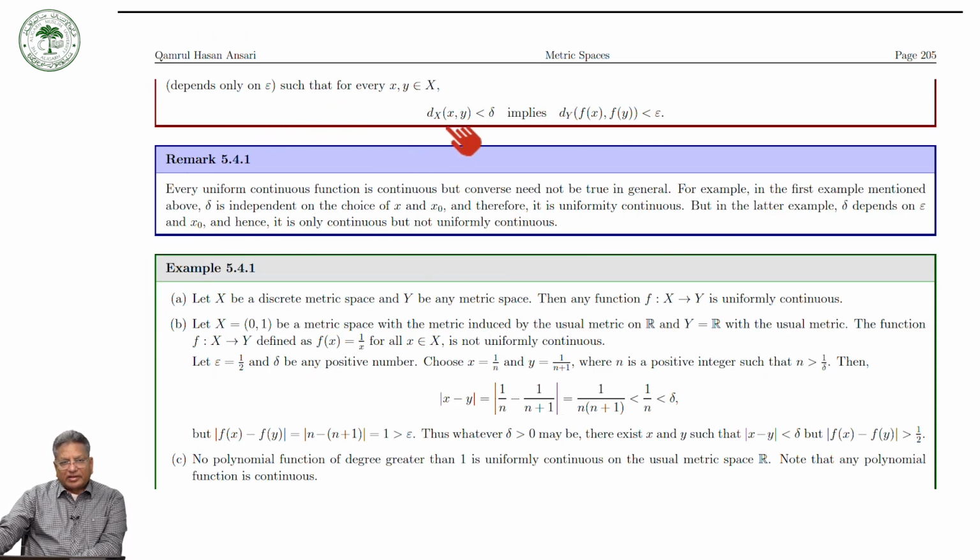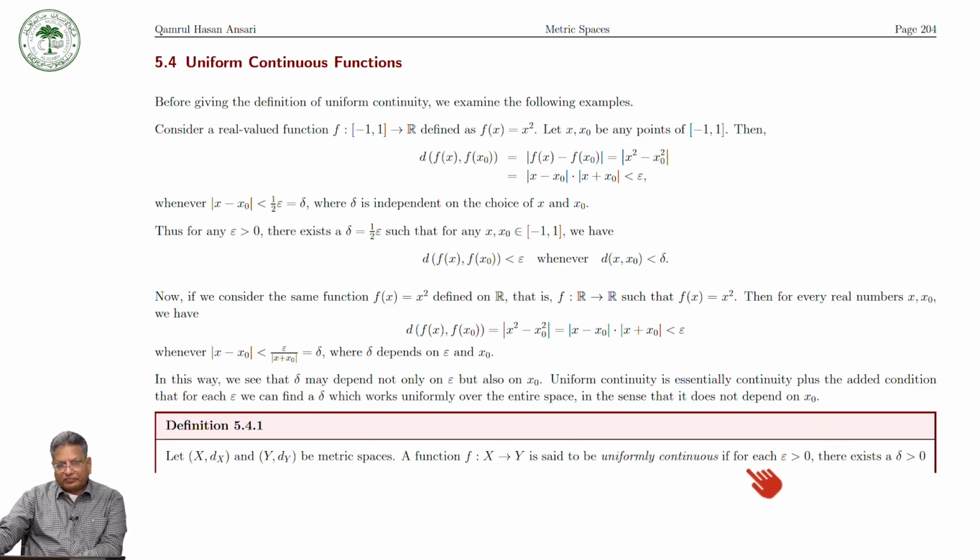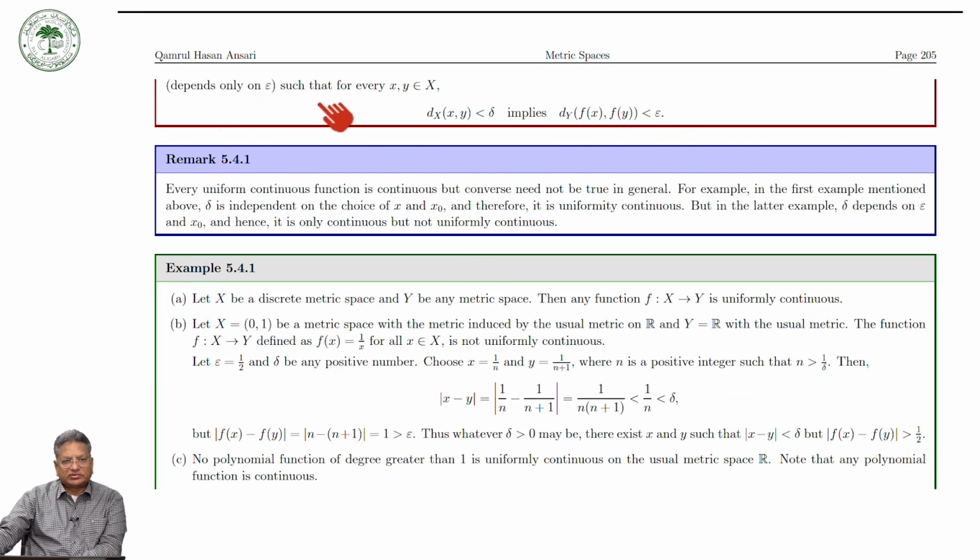If for each epsilon positive there exists delta greater than 0, where delta depends on epsilon, such that for every x and y this is less than this one. And we have seen that every uniformly continuous function is continuous, but the converse is not true. And we have also proved that if x is a discrete metric space and y is any metric space, then every function from x to y is uniformly continuous.